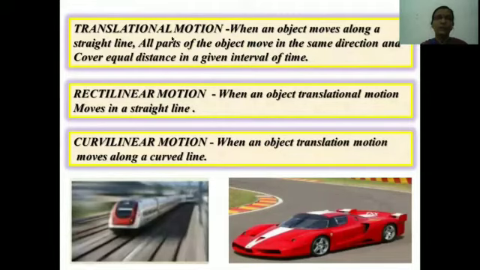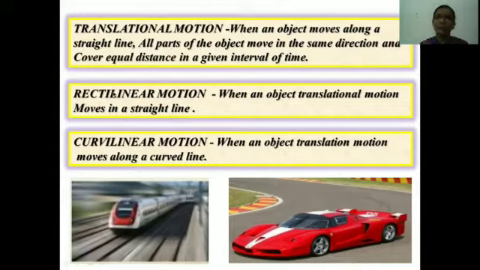First one is translational motion. When an object moves along a straight line and all the parts of the object move in the same direction and cover equal distance in a given interval of time, that kind of motion is known as translational motion.